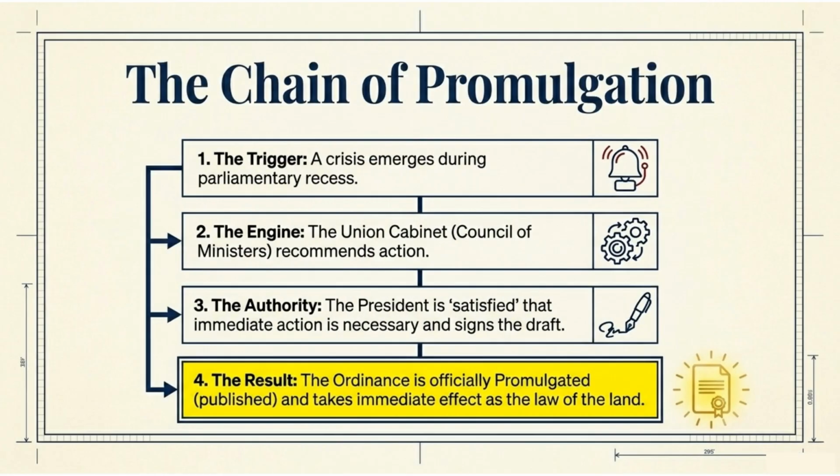The chain of promulgation begins with a crisis during parliamentary recess. The Union Cabinet then recommends action. The President signs the draft, satisfied that immediate action is necessary. Finally, the ordinance is officially promulgated and takes immediate effect.